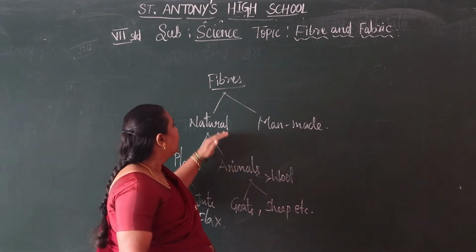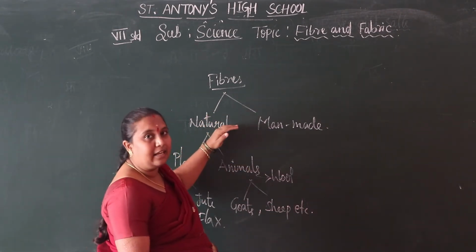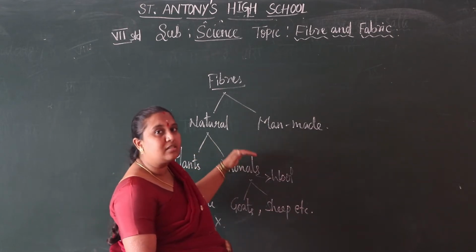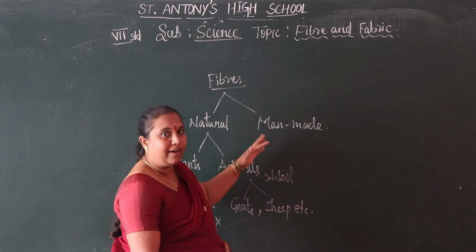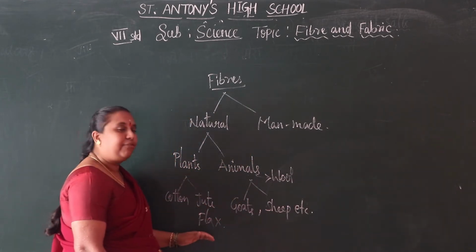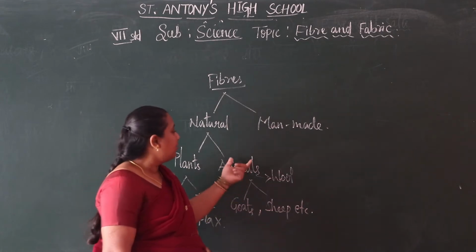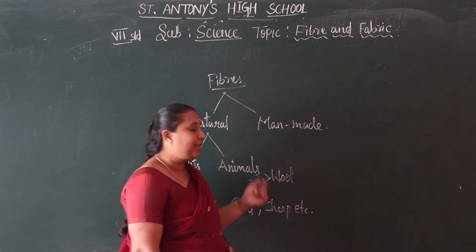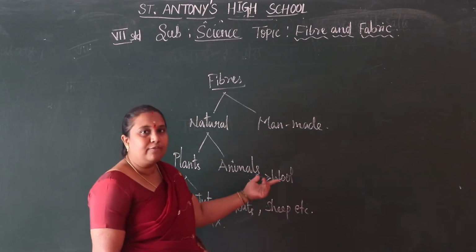In this lesson let us see briefly about natural fibers and the process by which we get the fiber. Plants give cotton, jute, flax, etc. Here we will briefly see animal fibers, the production of wool.